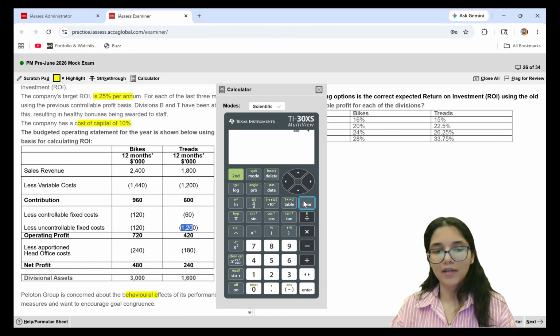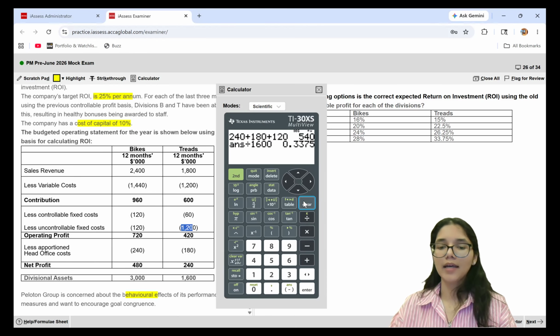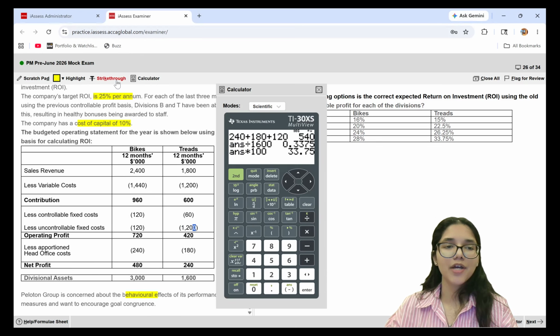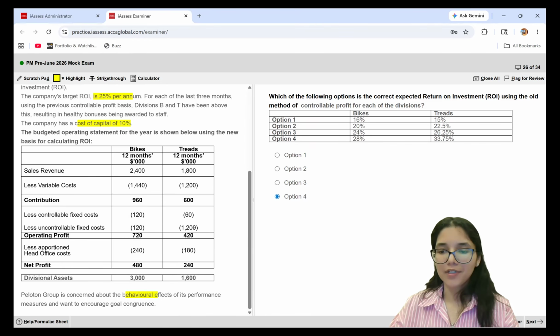Let's see what we are able to calculate with that. 240 plus 180 plus 120, and this divided by the net assets of 1600. Yeah, that way we will arrive at 33.75. So this is a misprint over here. Please ensure that you are striking through this. This is only 120 and not 1200. So this is the answer for the first question.